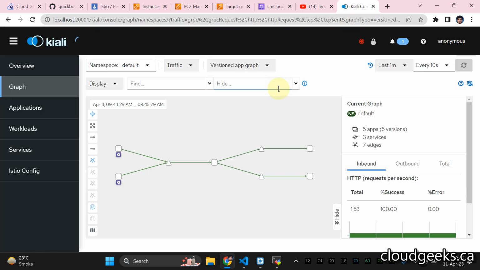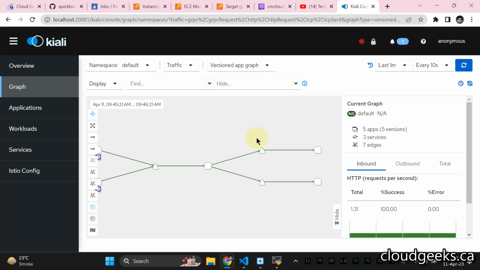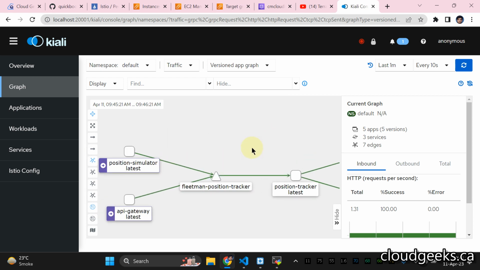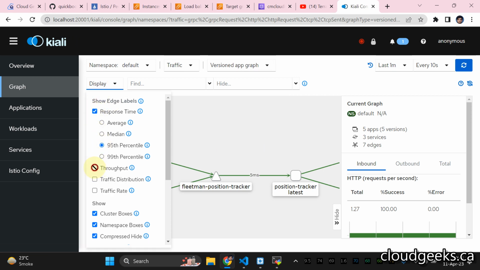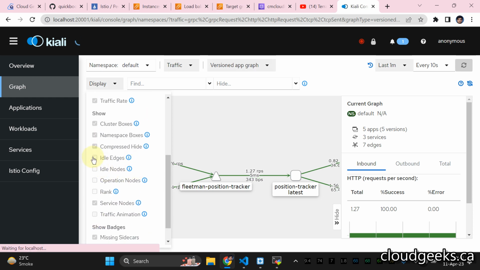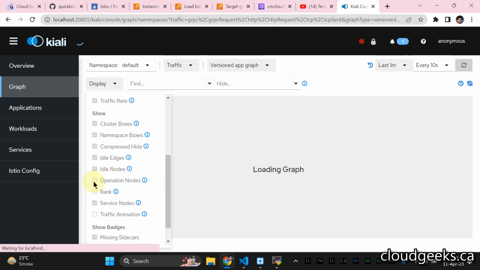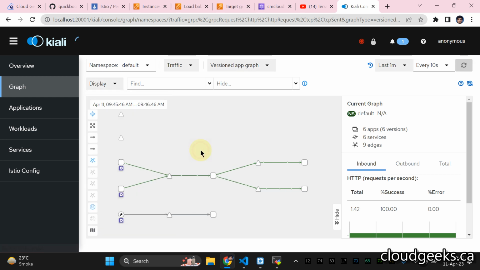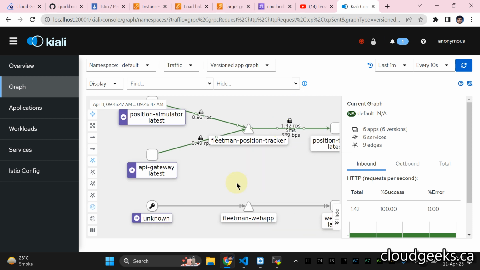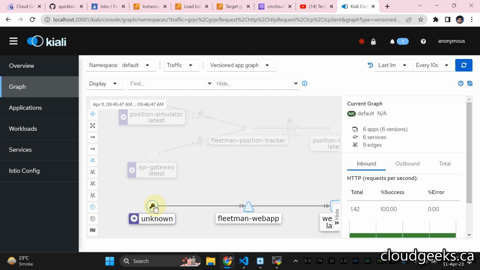Why are these unhealthy? Let me tell you this particular part. From this graph, you will understand what's happening. So what you need to do, navigate to this display section, click all the stuff, for instance throughput, traffic distribution, traffic rate, and idle node edges. And one of the portions you will see regarding the security is at the bottom, this one, right? So click this. This we have already seen. So if I scroll it down, this is our application load balancer.